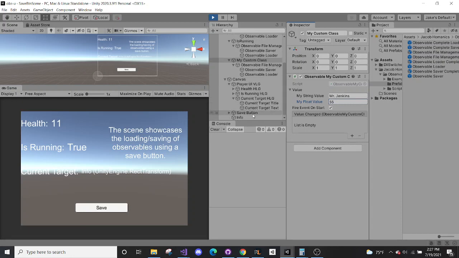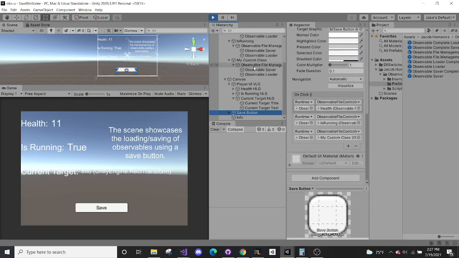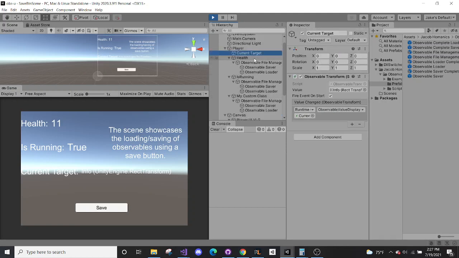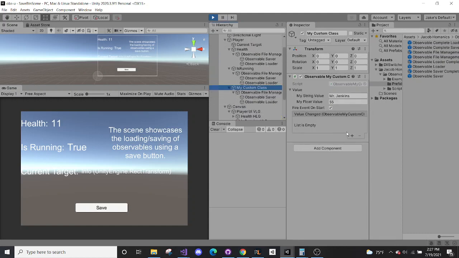So in this scene, just don't get confused. I have the 3 observables which display the value, and then my custom class does not display a value, since it would display the object itself, my custom class, as opposed to its values.